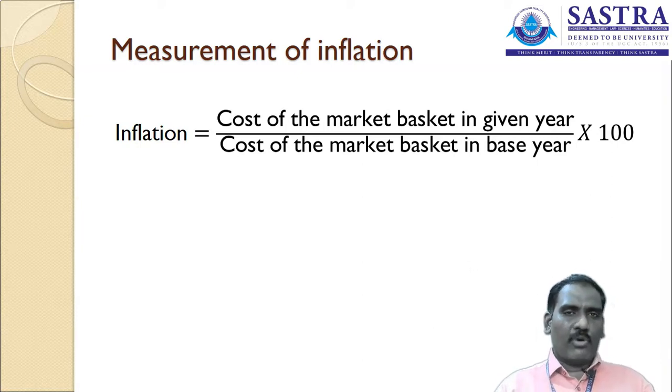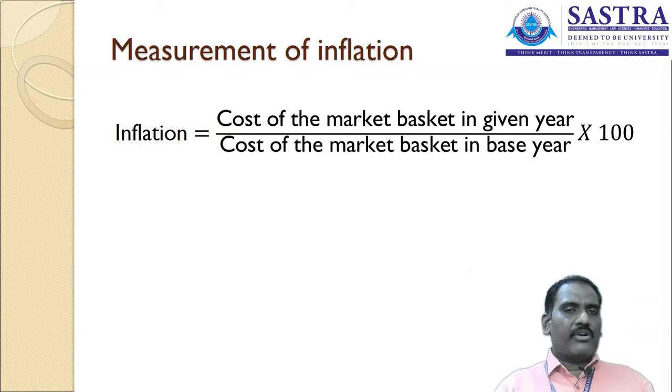Now the same 4 products are available in the market for the value of 58 rupees. So I purchased the same 4 products during the year 2019 for 50 rupees. Currently I am purchasing them and it costs around 58 rupees. So it is a change of 8 rupees in the price level. So how am I going to calculate the inflation based on this situation?